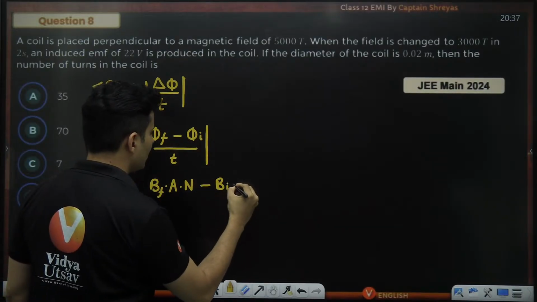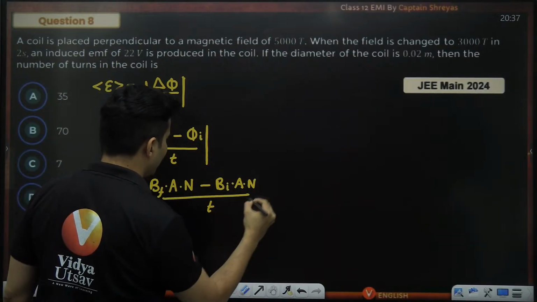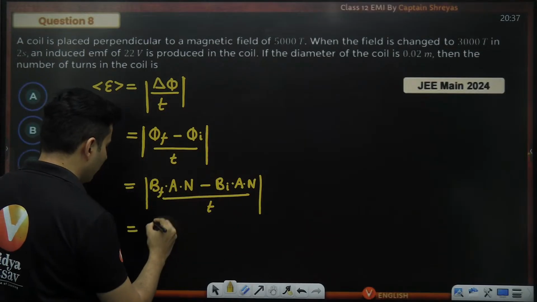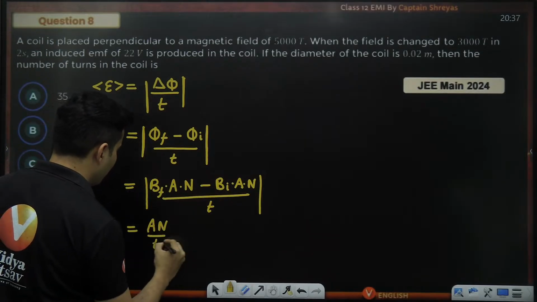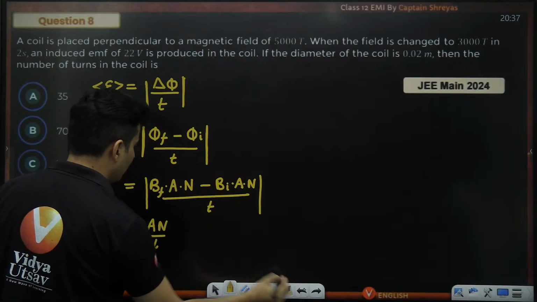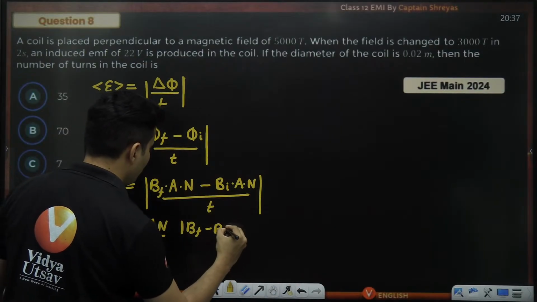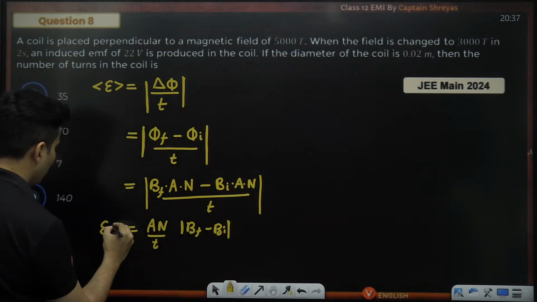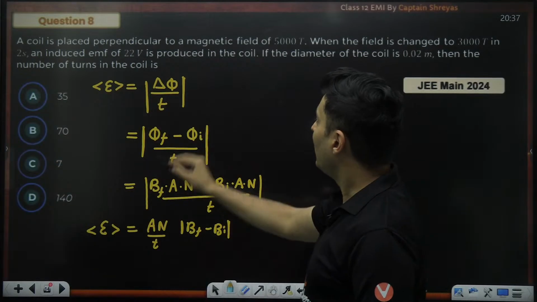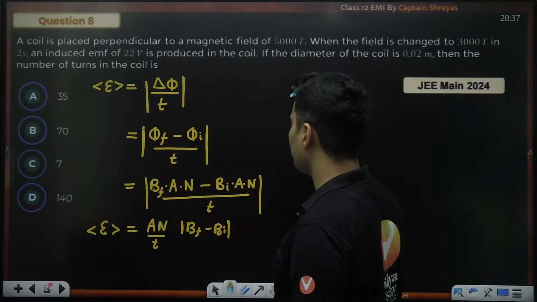Initial flux is initial magnetic field into area into n, the whole thing divided by the time, mod value of course. So nA is common along with time. So let me just bring it outside, and of course we will just be left with BF minus BI. That is your average EMF. Now it's just a matter of calculations. Average EMF is given to be 22 volts. So put 22 over here.